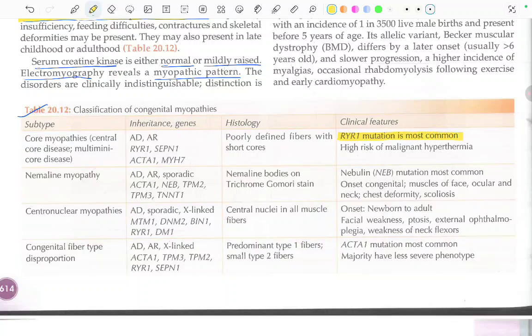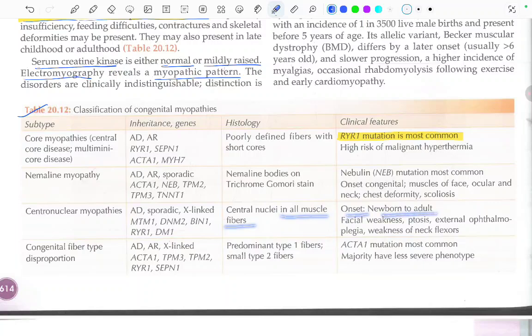Now there is something called nemaline myopathy, in which these genes are responsible. Nemaline bodies can be seen on the Gomori trichrome stain, and nebulin mutation is most common. Onset can be congenital, with involvement of muscles of the face, ocular muscles and the neck, chest deformity, and scoliosis. Centronuclear myopathies, these genes can be linked. Central nuclei are seen in all the muscle fibers.